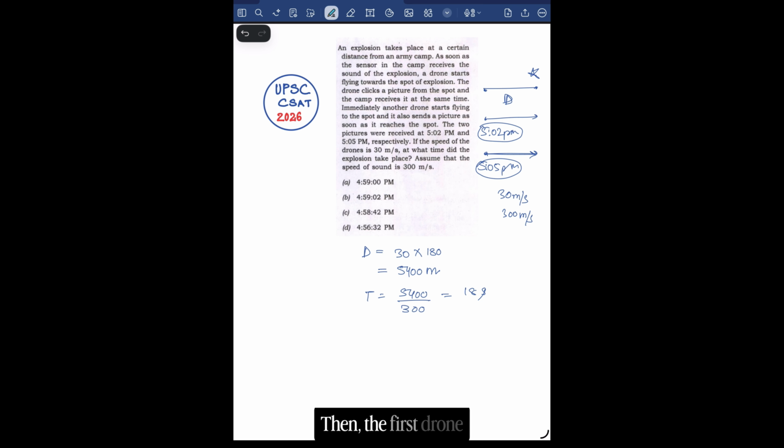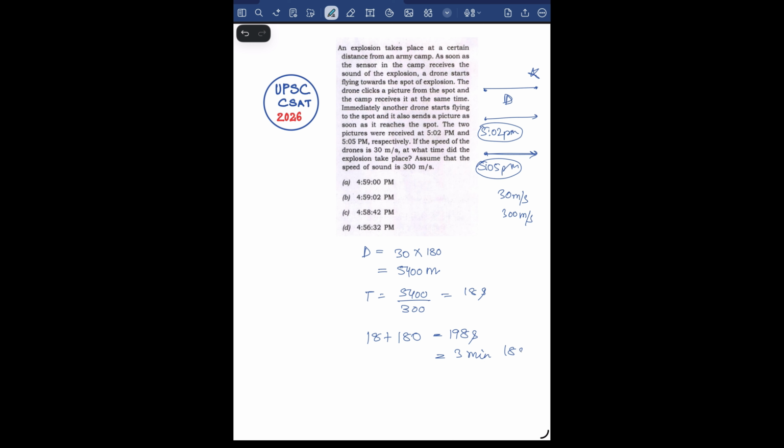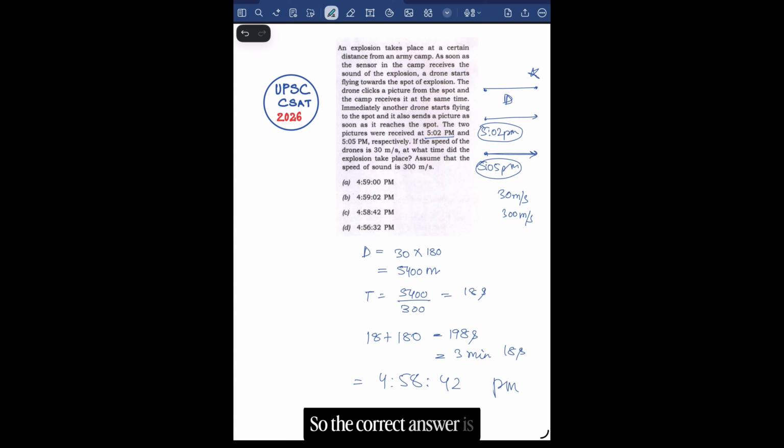Then, the first drone flies for 180 seconds or 3 minutes before reaching the explosion site. So, the first picture is received after 18 plus 180 seconds, which is equal to 198 seconds or 3 minutes 18 seconds. This is the time that we need to subtract from 5:02 p.m. So, this gives us 4:58 and 42 seconds p.m. So the correct answer is option C.